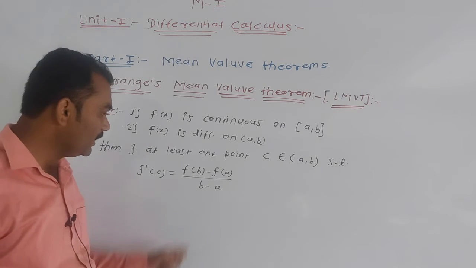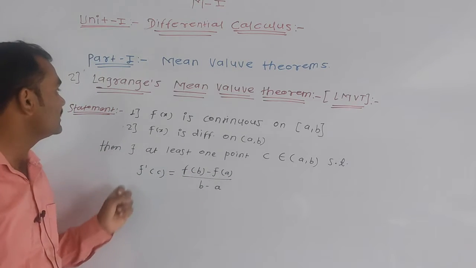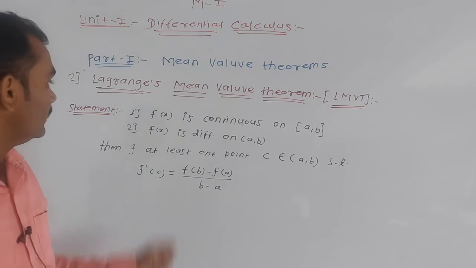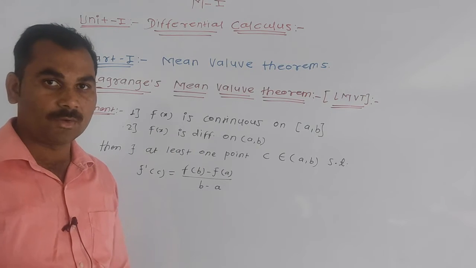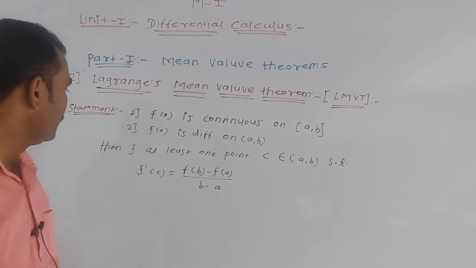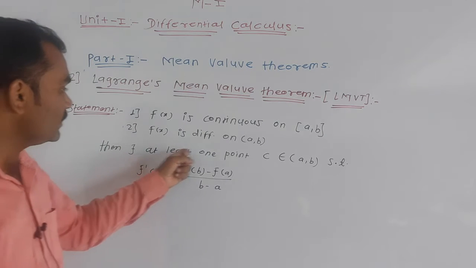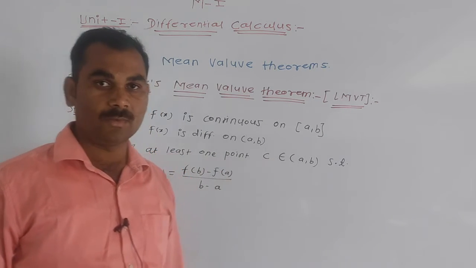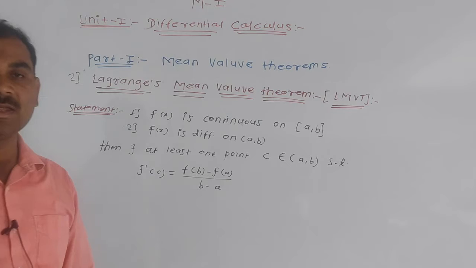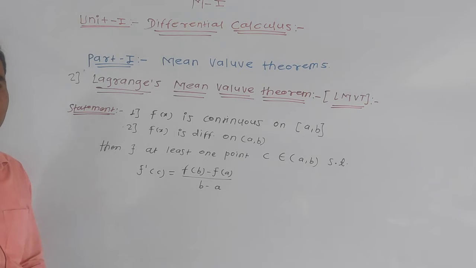And if f of b is equal to f of a, then these two theorems, Lagrange's theorem and Rolle's theorem, are the same. So the statement: first condition, f of x is continuous on closed interval a comma b. Second condition, f of x is differentiable on open interval a comma b. If these are satisfied, then there exists at least one point c belonging to open interval a comma b such that f dash of c is equal to f of b minus f of a divided by b minus a. These are the conditions of Lagrange's mean value theorem.